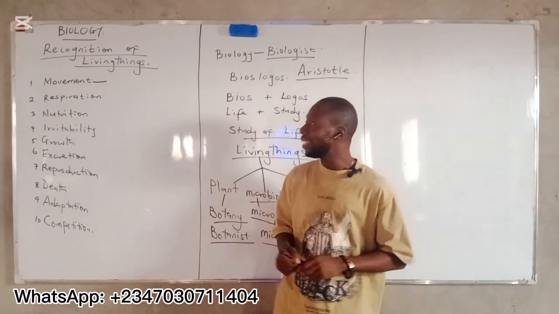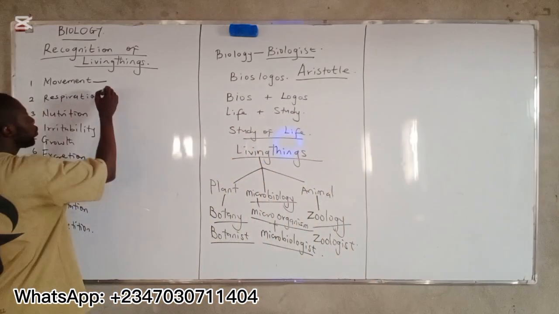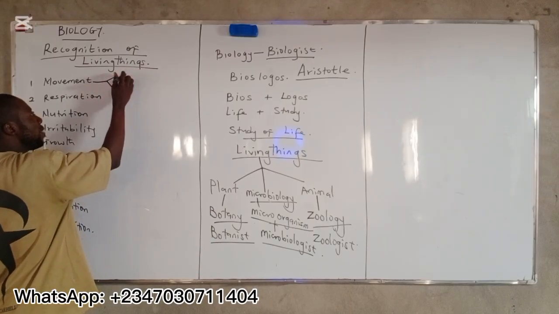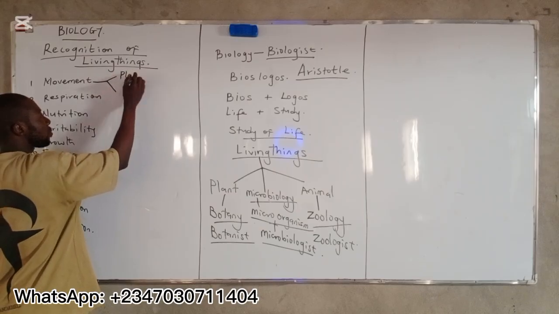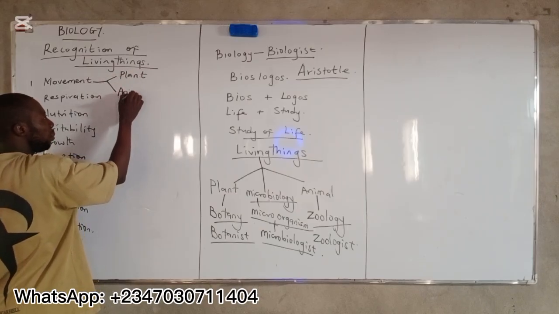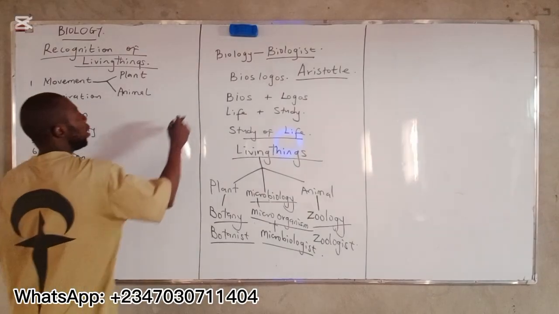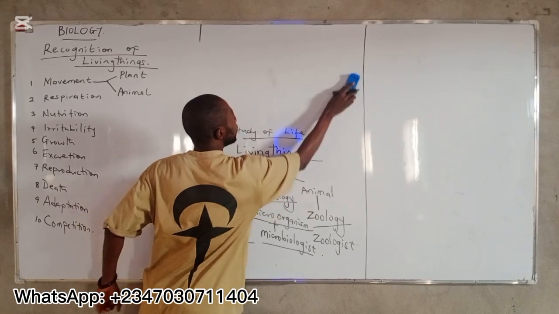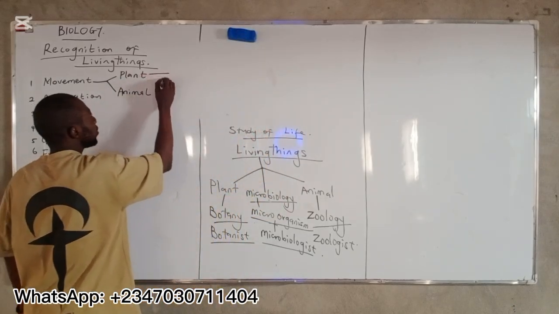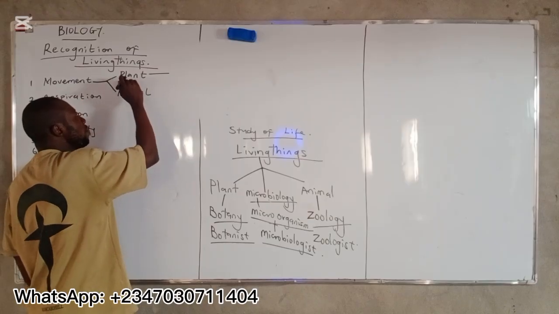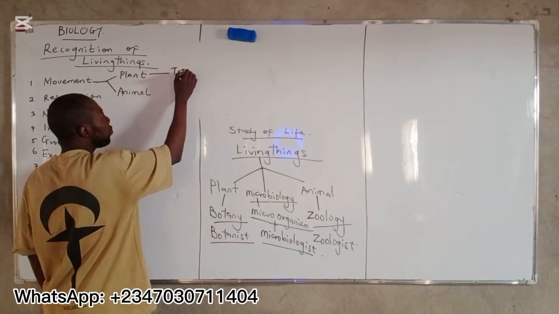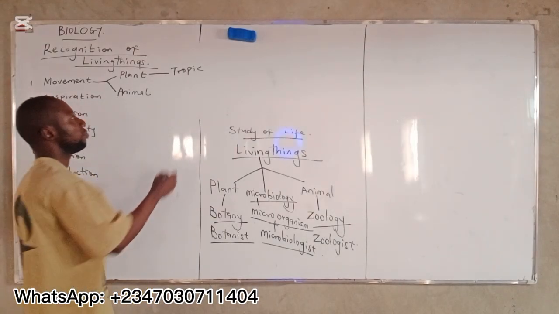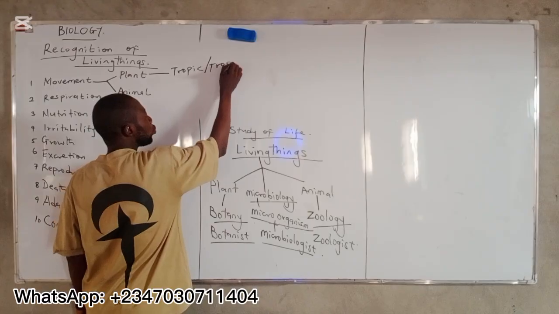But this plant movement is of two types. Movement in plants and movement in animals. They are not the same. Plant movements. Remember, this is an introduction class, so I will not go deep like that. Movement in plants is known as tropic movement. Tropic movement, or you can call it tropism.